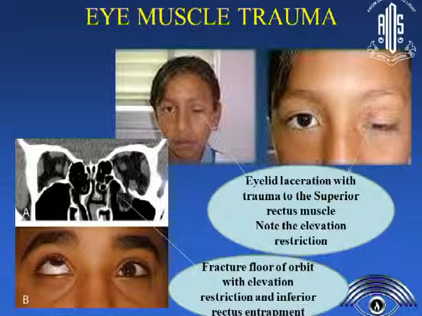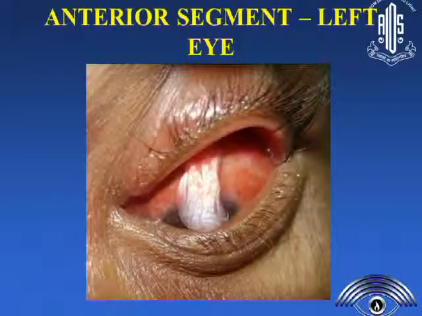And sometimes fracture of the floor of the orbit can have entrapment of the inferior rectus, and this is a patient who has an elevation restriction following a lower fracture of the orbit. A forced duction test would give you an idea if there's an entrapment, or you can do imaging to find out if the muscle is entrapped.